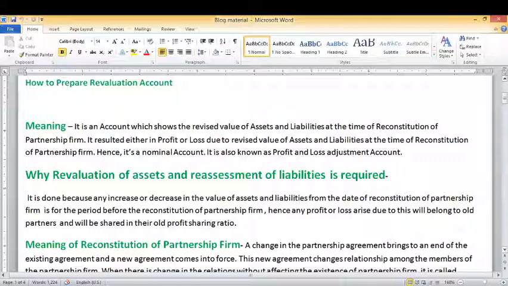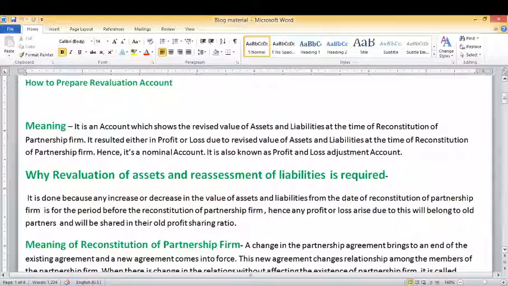It means any profit or loss arising due to increase or decrease in the value of our assets and liabilities will belong to old partners, and it will be shared by old partners in old profit sharing ratio.